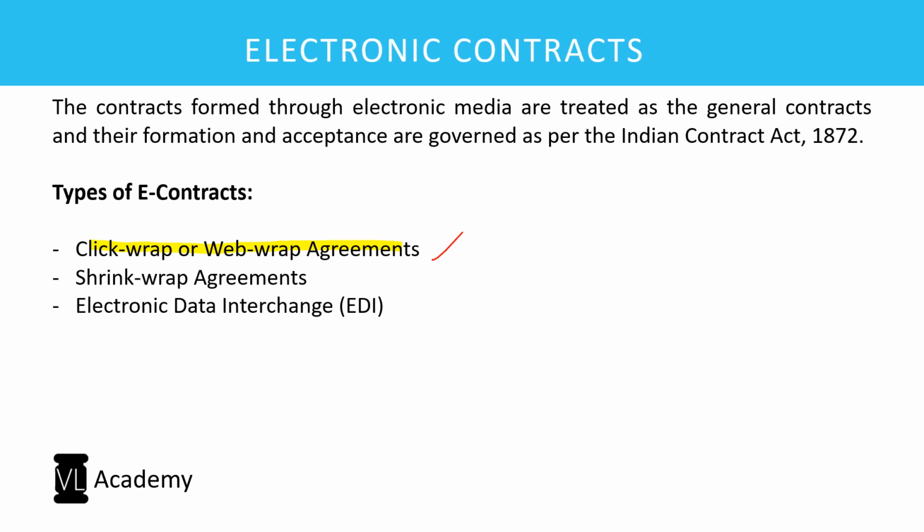When you open a new Google account, at the end, after giving all the details, there will be one checkbox, right? It will say, I have read and understood all the terms and services or all the terms and conditions. And when you click this box and click submit, this will wrap the agreement between both of you. That is what is called click wrap agreements.